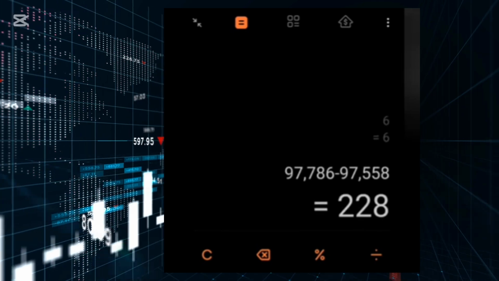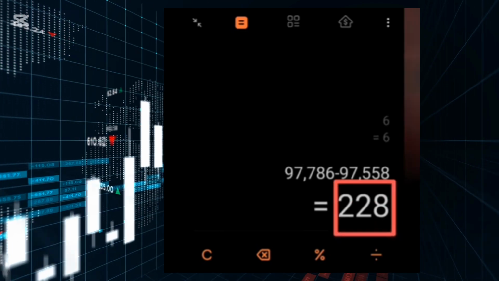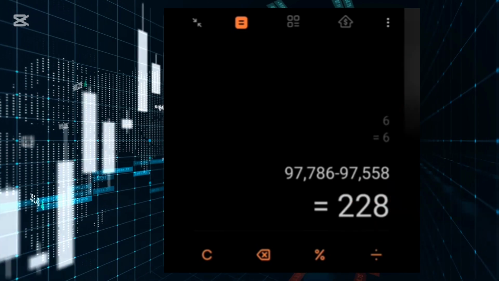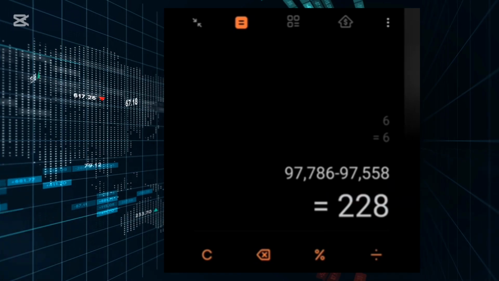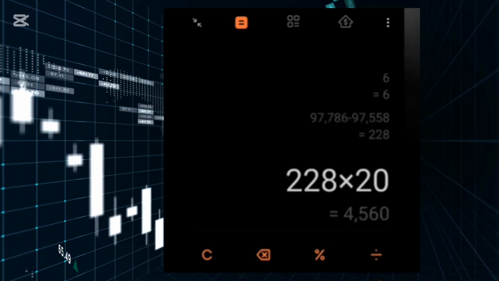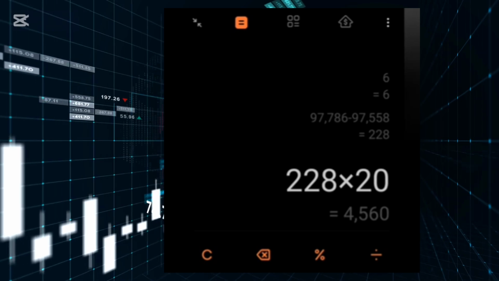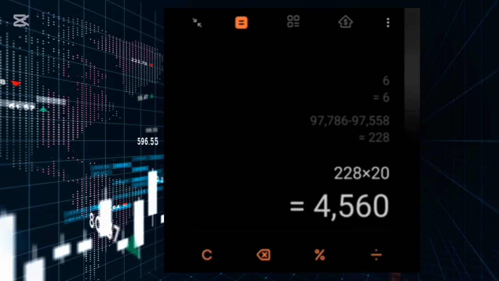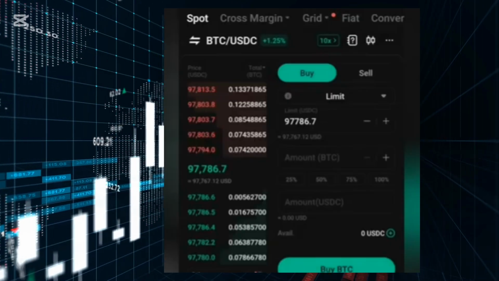For this particular trade, you are making $228, and you can continue doing this as long as the option is still available. You can do this up to 20 times and you will be making $4,560.